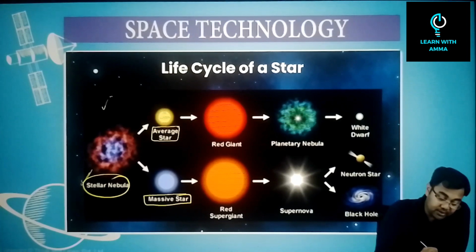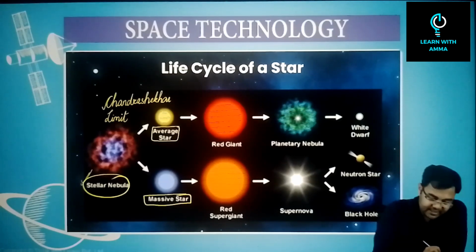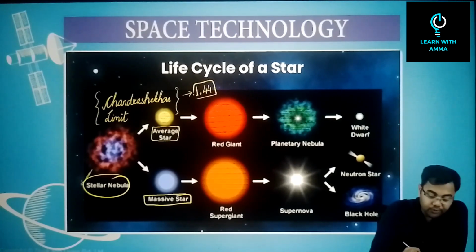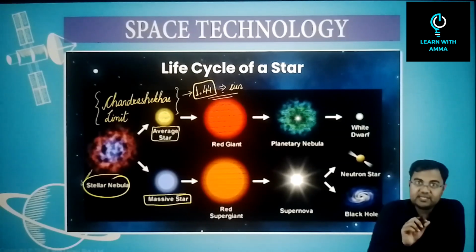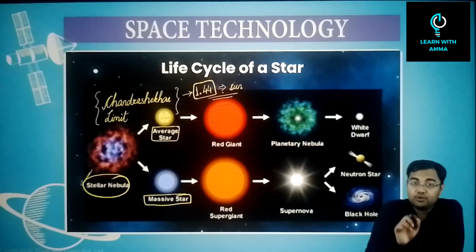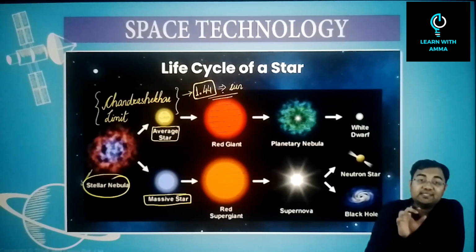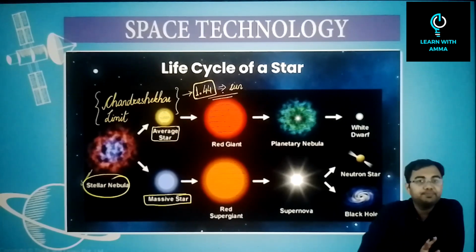So this is where something very famous comes in, and that is the Chandrasekhar limit. What the Chandrasekhar limit says is that if the mass of a star is more than 1.44 times the mass of the sun, then it will be called a massive star.